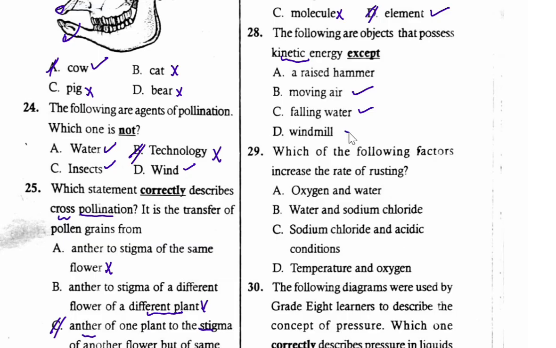Windmill possesses kinetic energy, and therefore the one that is not true is a raised hammer. A raised hammer is not moving and therefore does not possess kinetic energy. In fact, it possesses what we call potential energy. And therefore for 28, the correct answer is A, raised hammer.